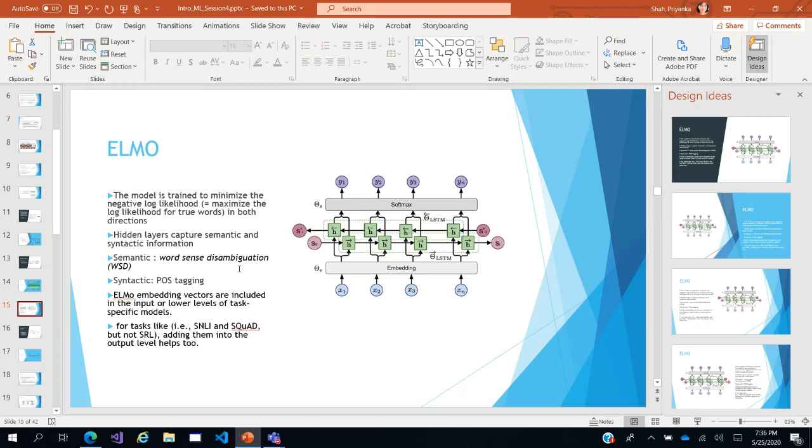Or even in our case, where I'm saying river bank and financial institution bank, depending on the context of the word, it will parse the word accordingly. So that is something which is word sense disambiguation. It will also be syntactic, which is POS tagging, part-of-speech tagging. Parts of speech are subject, object.